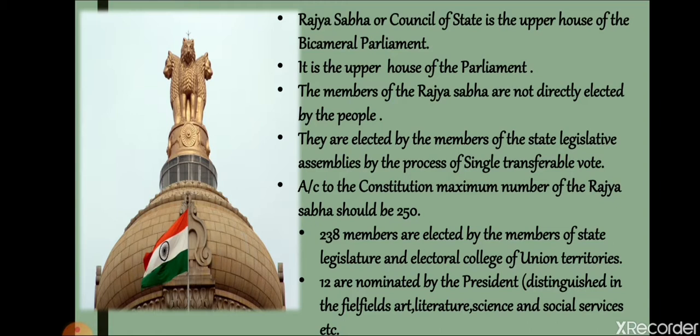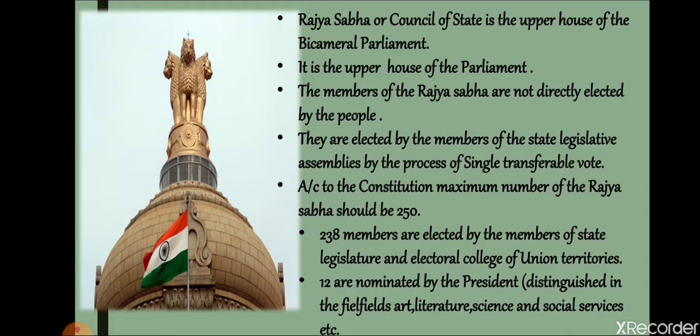So 238 members will be elected by the members of the state legislatures, not by the people, and 12 are nominated, not elected. They are named by the President of India. These 12 nominated persons have done something distinguished, or extraordinary, in their fields, whether in art, literature, science, social services, etc.